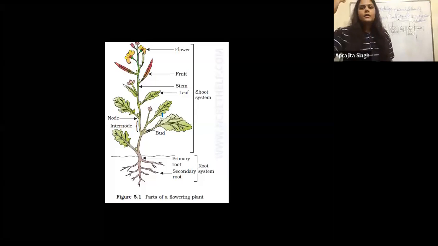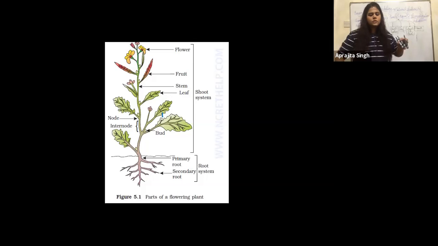I'll show you one more image. See here, the primary root. Can you see this? This image is exactly present in your NCERT book. We will discuss this point also. The primary root is the root arising from the radical. That's the true root. The radical is responsible for the formation of this root. The roots coming out from the branches, leaves and stems are not the true root. They are the adventitious roots.